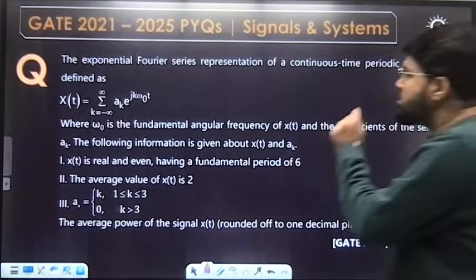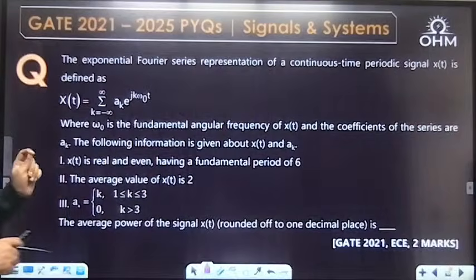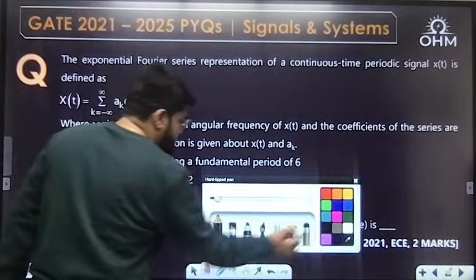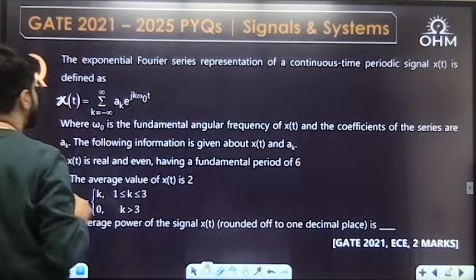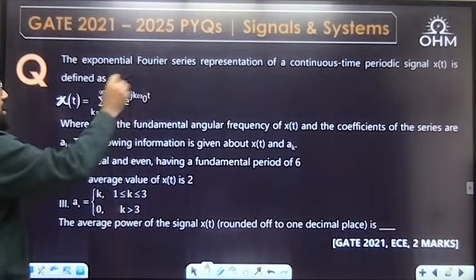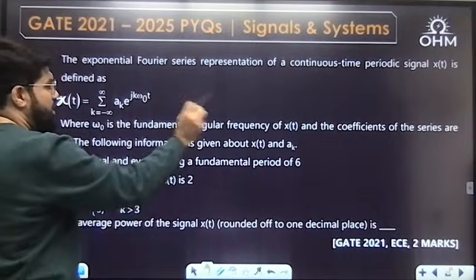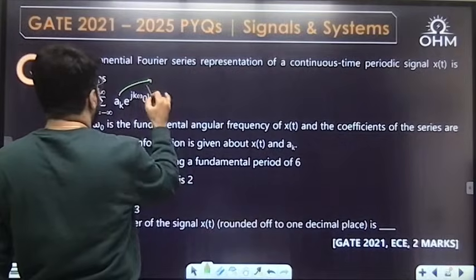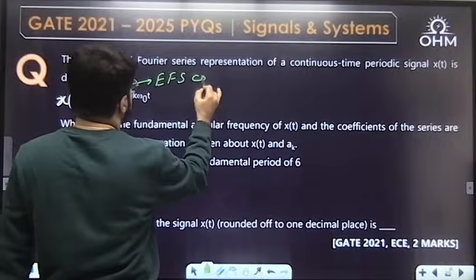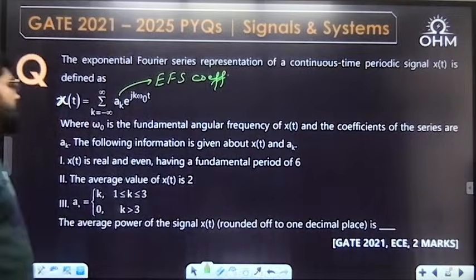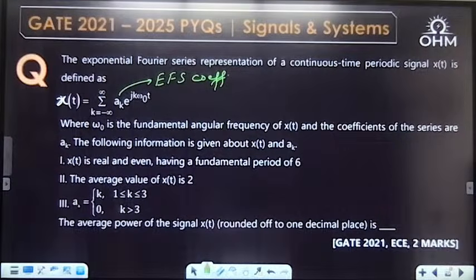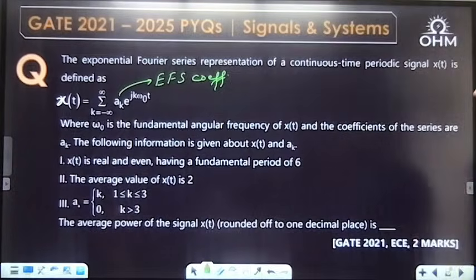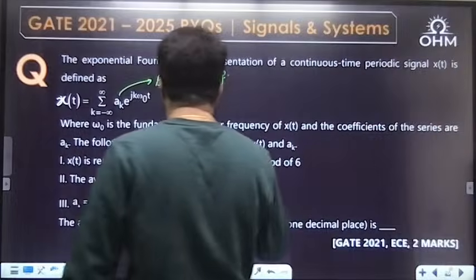Next question. The exponential Fourier series representation of a continuous time periodic signal xt is defined as xt equals the summation from minus infinity to infinity of ak e power j k omega naught t. Omega naught is the fundamental frequency, and the coefficients of the series, ak, are the exponential Fourier series coefficients. The following information is given about xt and ak. What is that information? Xt is real and even, having a fundamental period of 6.